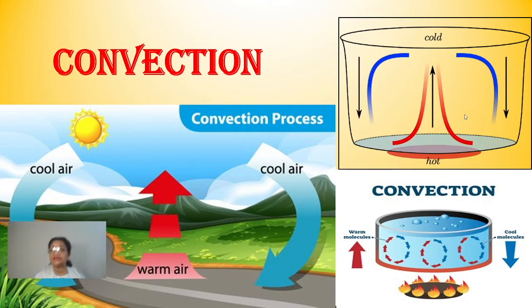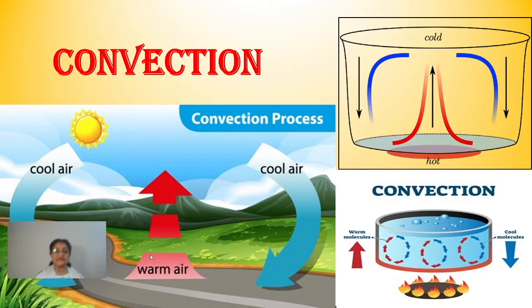Even it can be seen in the atmosphere. You can see here in this picture in front of you, the warm air, suppose anywhere there's a high temperature, that makes the air in that area get hot. And when that air gets hot, it always gets lighter in weight, and as it gets lighter, it rises up.